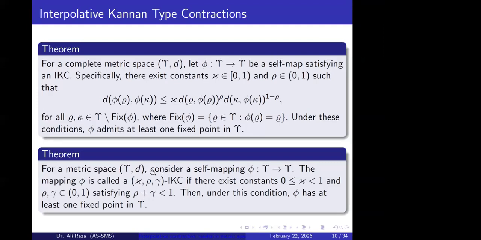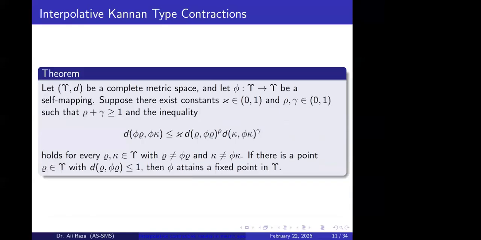So if we have a complete metric space and a self-mapping, and the sum of the interpolative exponents is less than 1, then the corresponding self-mapping has at least one fixed point in that complete metric space. Next is the case when the sum of the interpolative exponents is greater than 1.